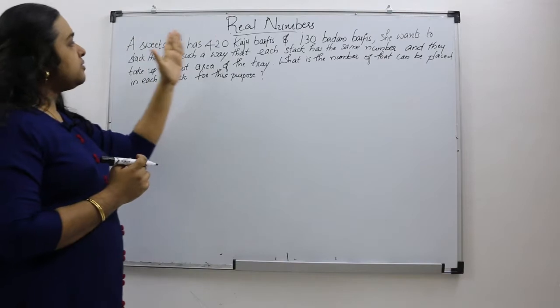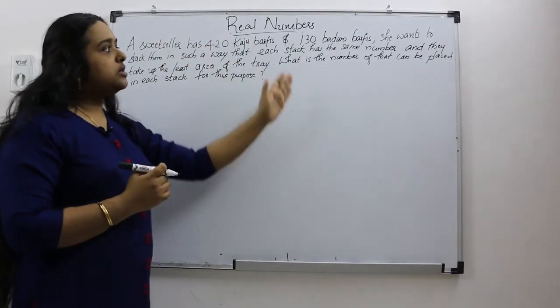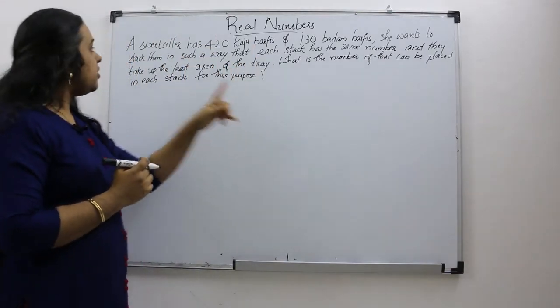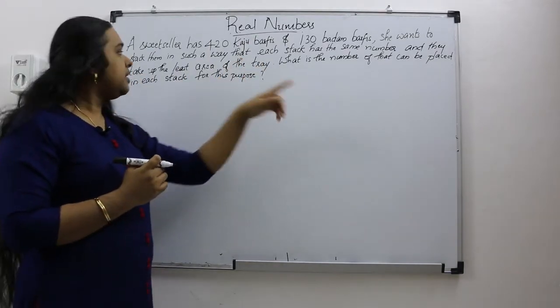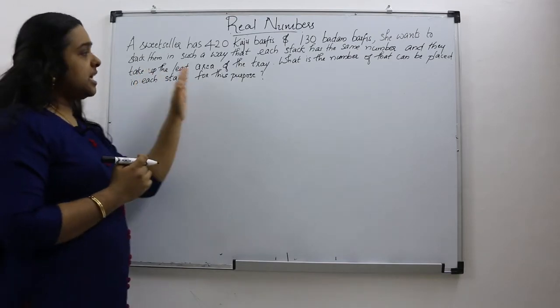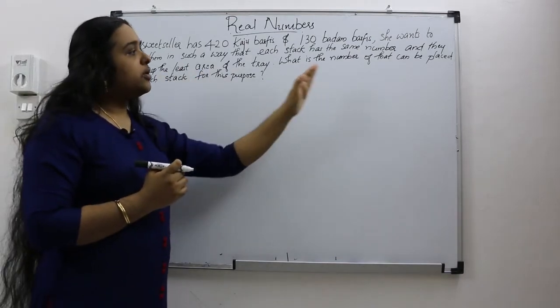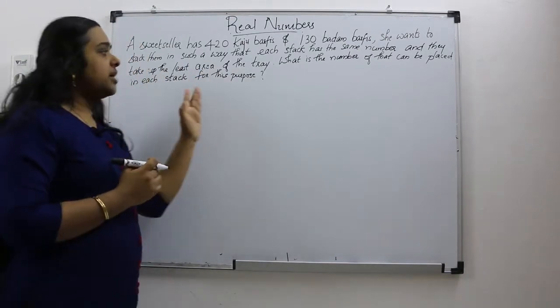A sweet seller has 420 Kaju Barfis and 130 Badam Barfis. She wants to stack them in such a way that each stack has the same number and they take up the least area of the tray. What is the number of barfis that can be placed in each stack for this purpose?